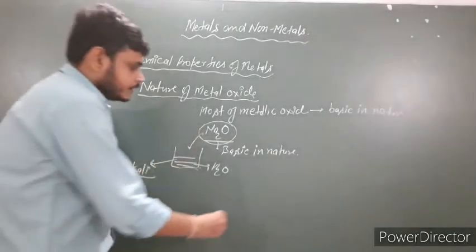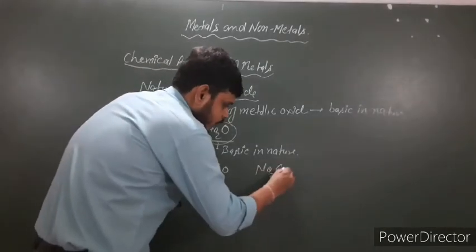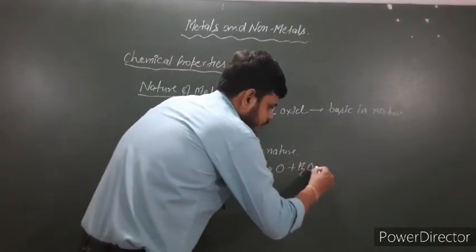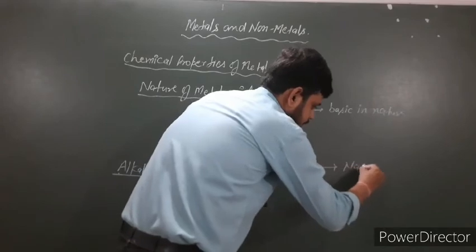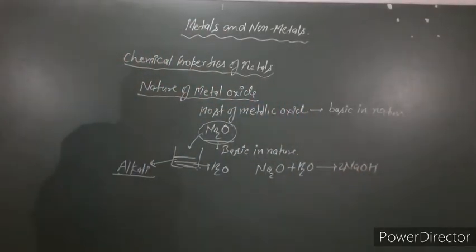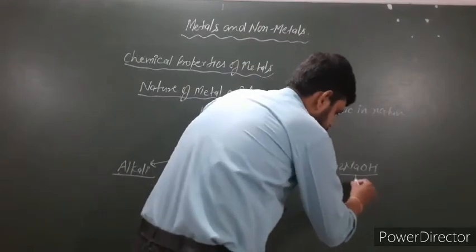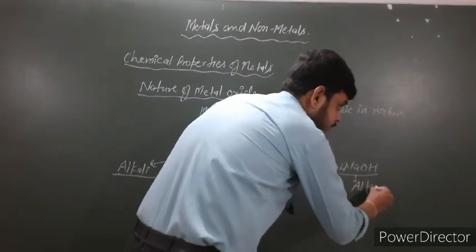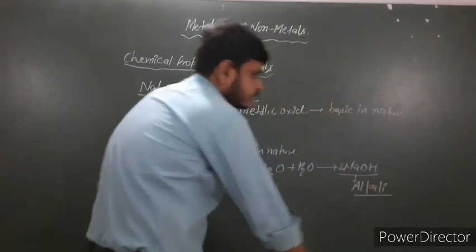It means when sodium oxide reacts with water to form sodium hydroxide, sodium hydroxide is the alkali.